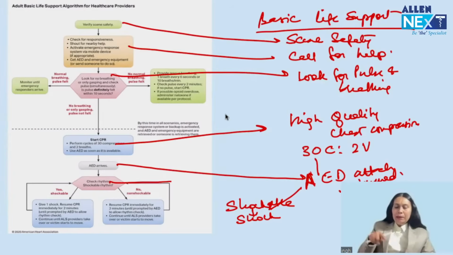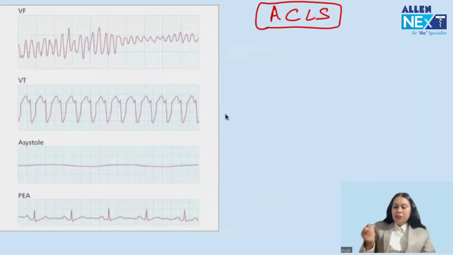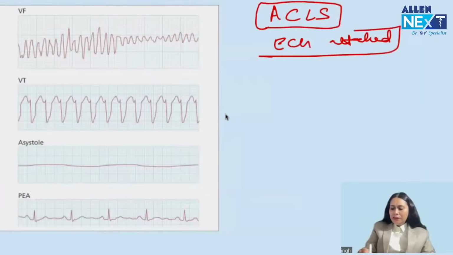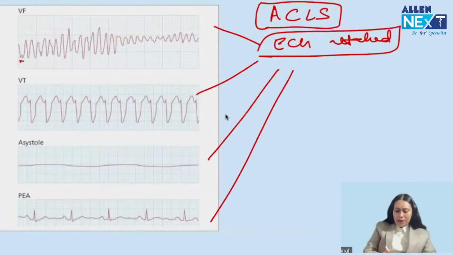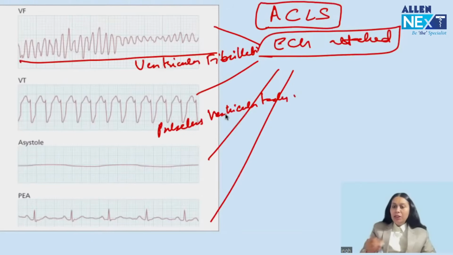Okay, so this is basic life support. We go on doing this till the advanced cardiac life support team takes over. ACLS, advanced cardiac life support. And what does it do? ECG is attached. And when the ECG is attached, there is a possibility of four rhythms of cardiac arrest. First one is ventricular fibrillation, right? Second one is pulseless ventricular tachycardia.